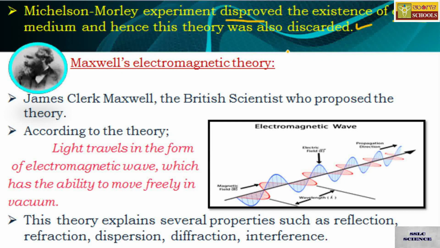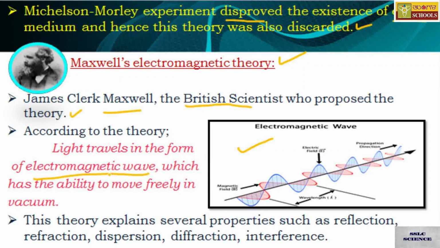Next one, Maxwell's electromagnetic theory. James Clerk Maxwell, the British scientist, proposed this theory, which is called electromagnetic theory. According to this theory, light travels in the form of an electromagnetic wave. In the picture, you have the electromagnetic wave.